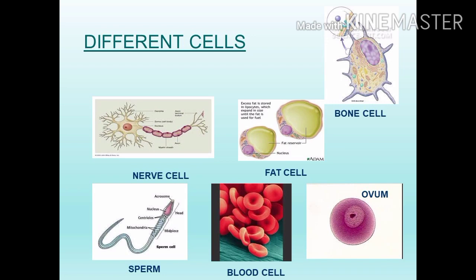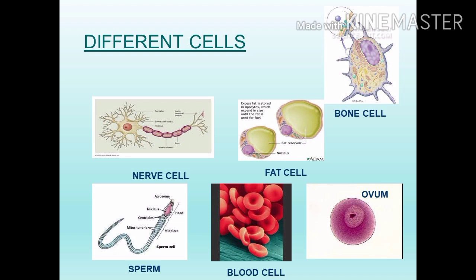See this picture. Here we can see the different types of cells. First diagram, the structure of a neuron. Then the second diagram, ovum. What is ovum? Ovum means egg, the female reproductive cell.